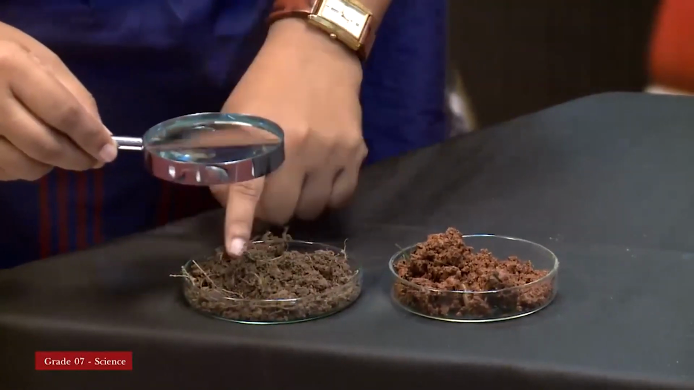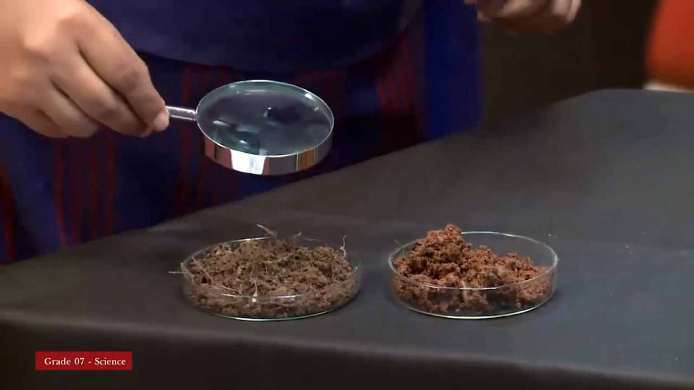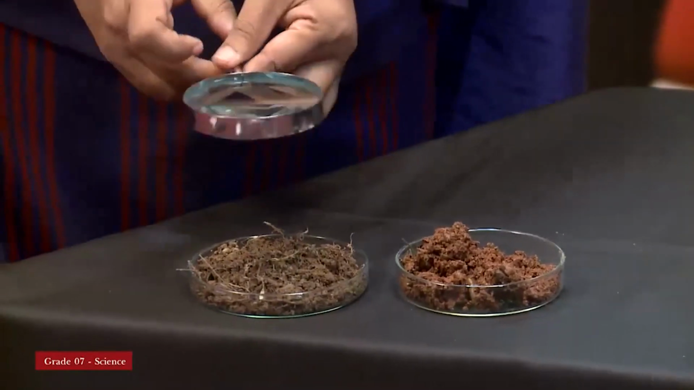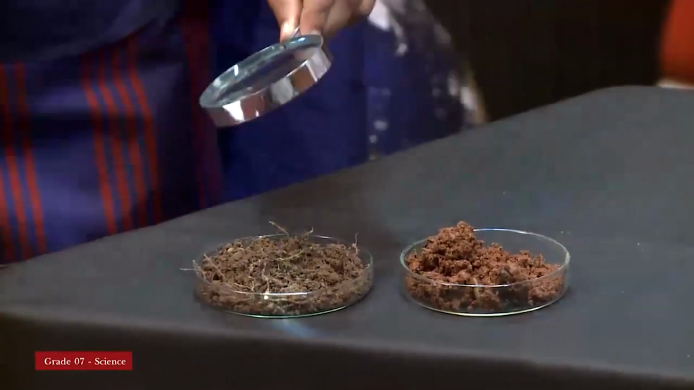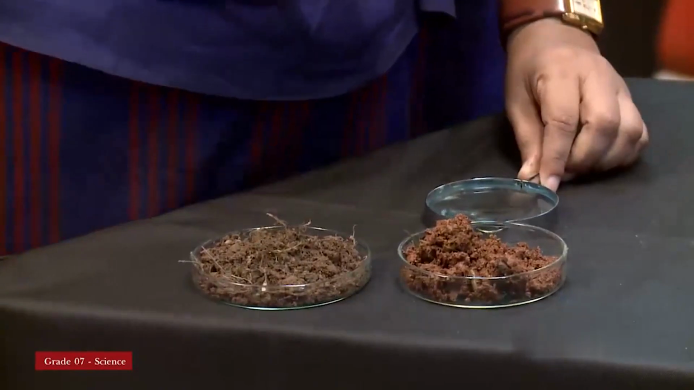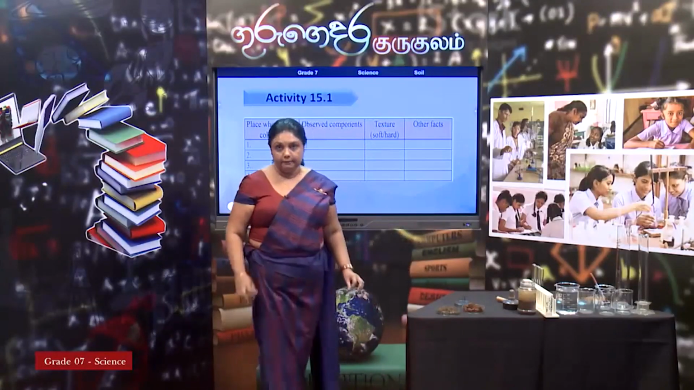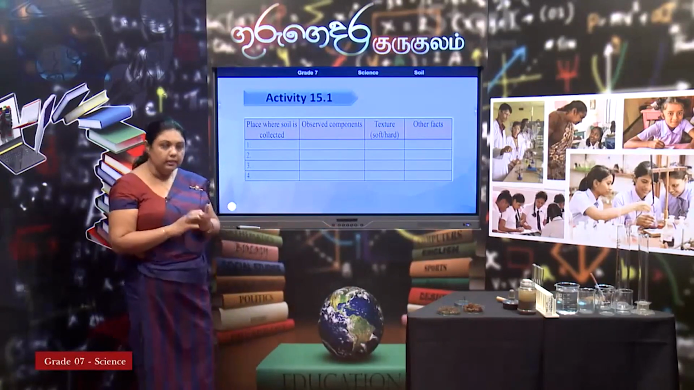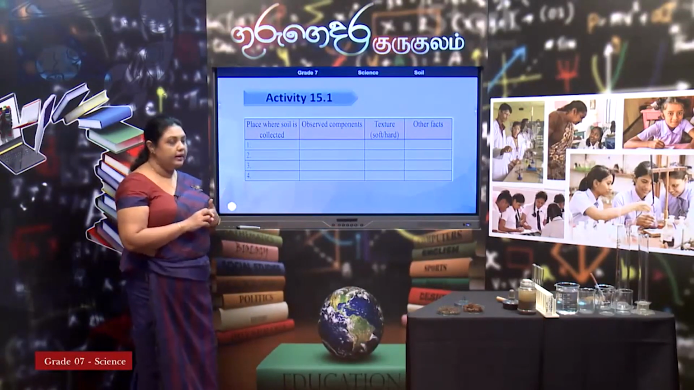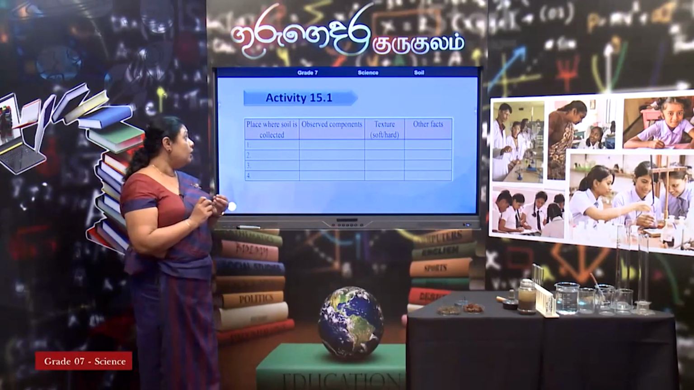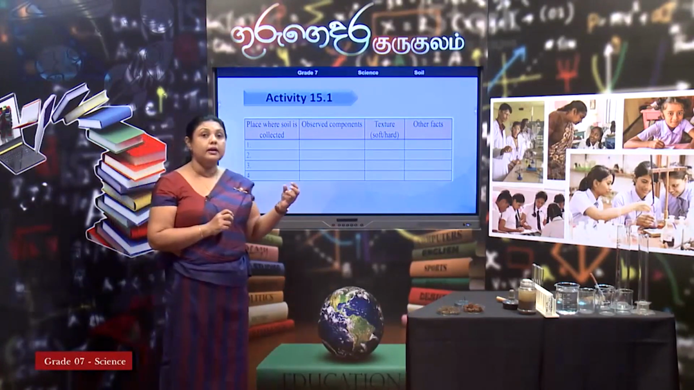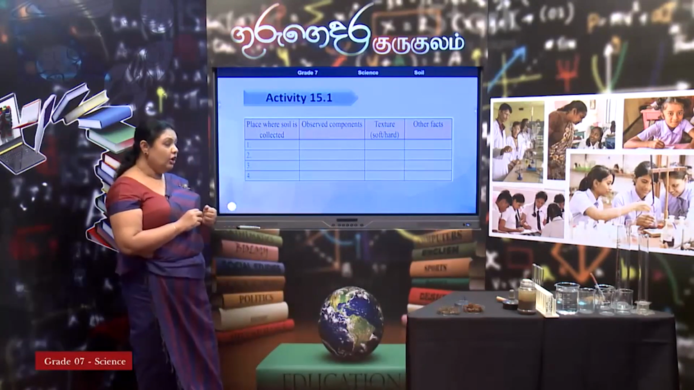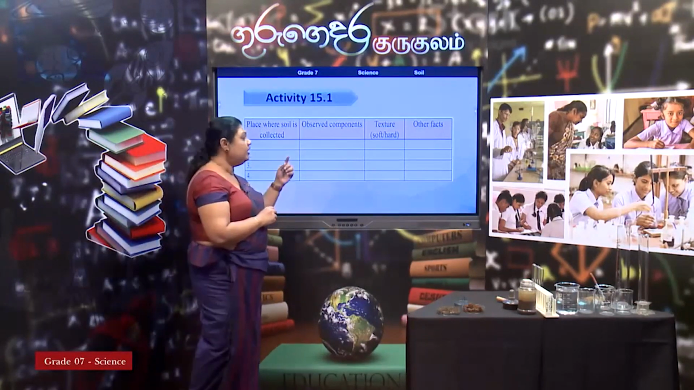So, different leaf particles. By looking at a soil sample, you can decide what is in it. Without taking artificial parts, you can decide how they look like. First of all, see what is found in it, what is present in the soil. Then you can find the texture.